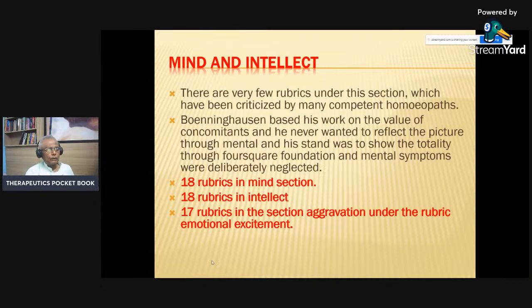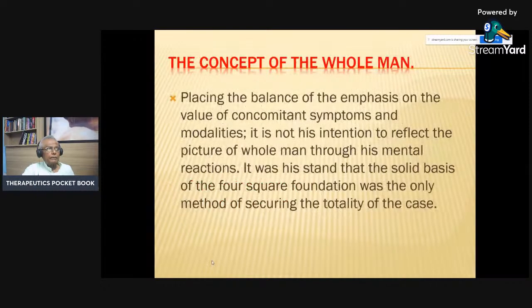So there are only 18 rubrics in the mind section, 18 rubrics in intellect, and 17 rubrics in the section of aggravations under the rubric emotional excitement.